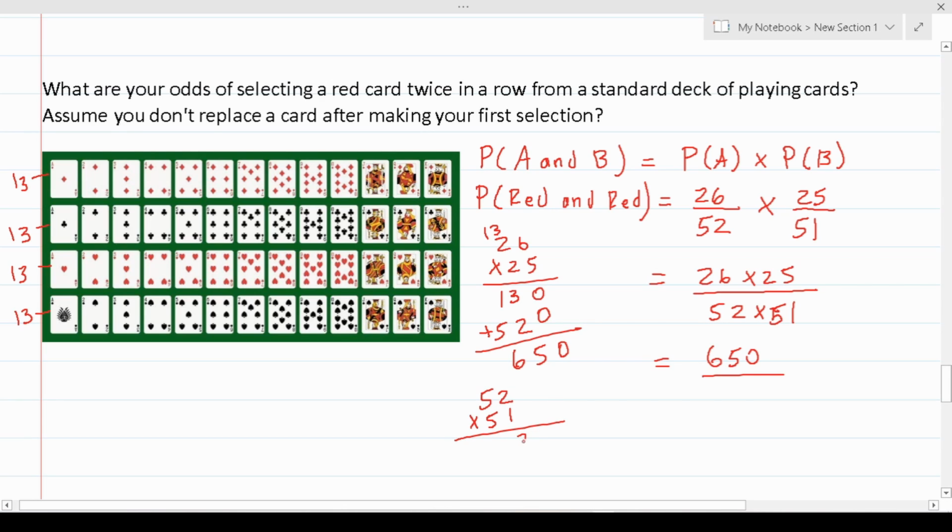2 times 1 is 2, 1 times 5 is 5, add a 0 placeholder. 5 times 2 is 10, carry your 1. 5 times 5 is 25, plus 1 is 26. Let's add.